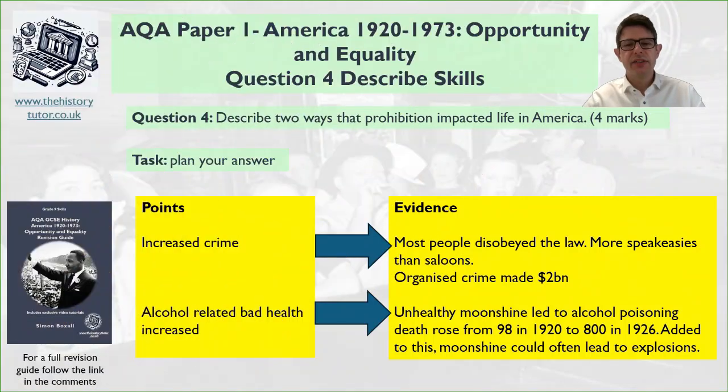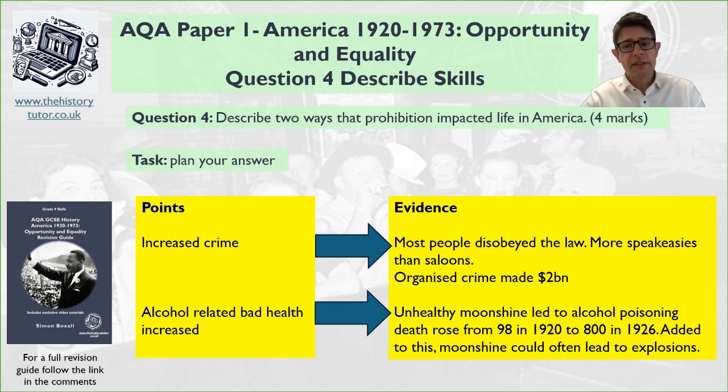Okay, so here's my idea. So I've gone with increased crime as my first point. We sort of suggested that idea a moment ago. And obviously, we're going to talk about the fact that most people disobeyed the law. Drinking only dropped by 30%. And there were more speakeasies, illegal bars, than there were saloons in the post-war years. So therefore, people clearly were drinking lots. Organised crime made huge amounts of money, $2 billion. People like Al Capone became famous criminals based upon this.